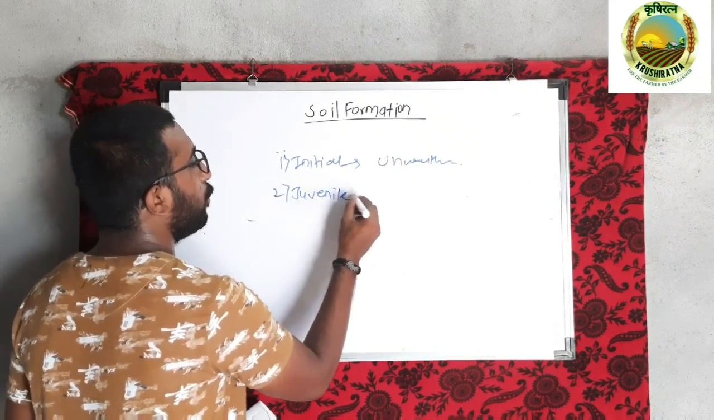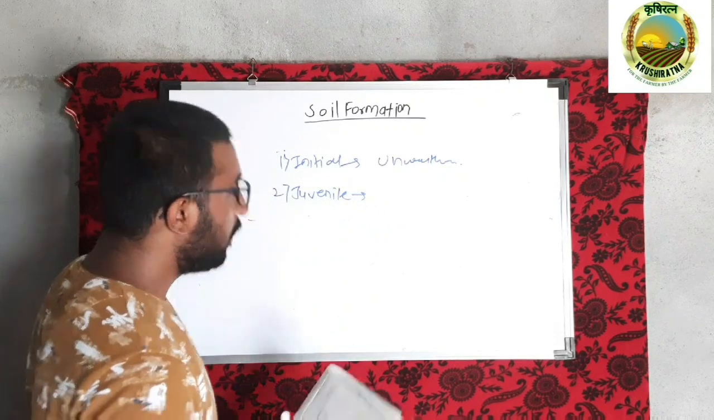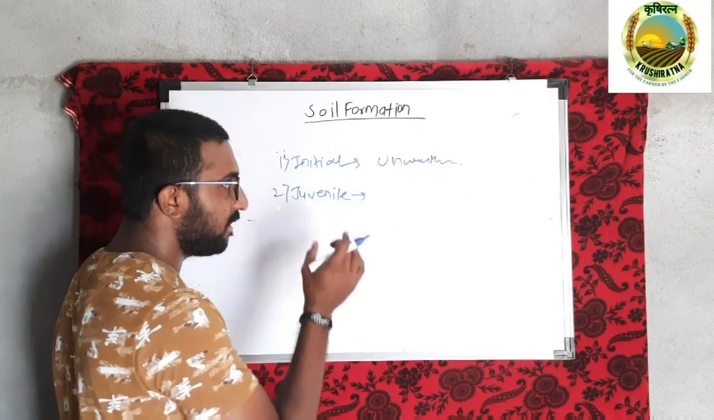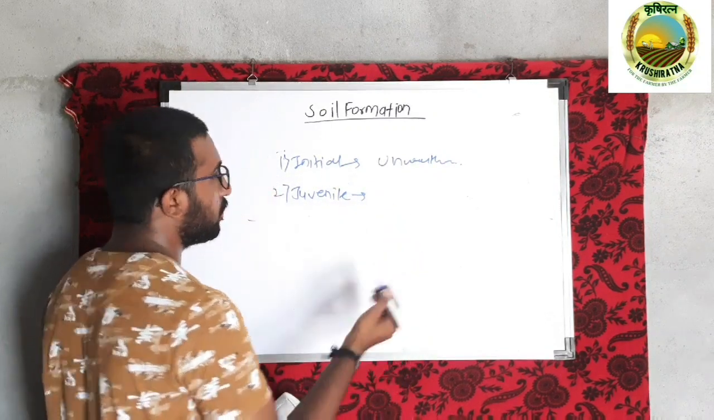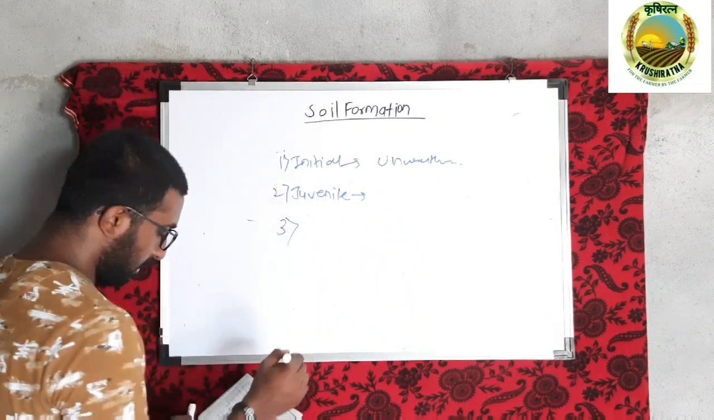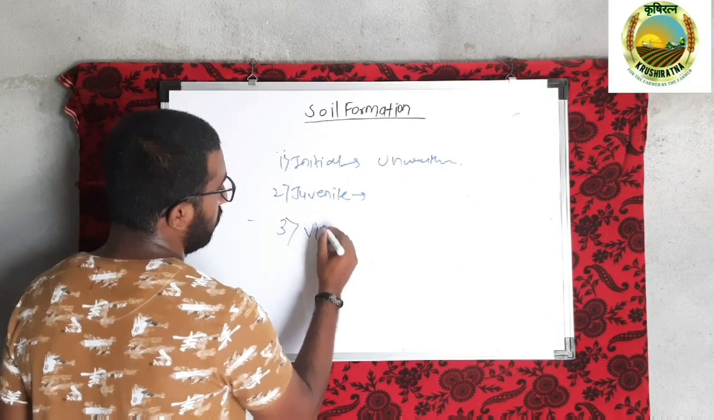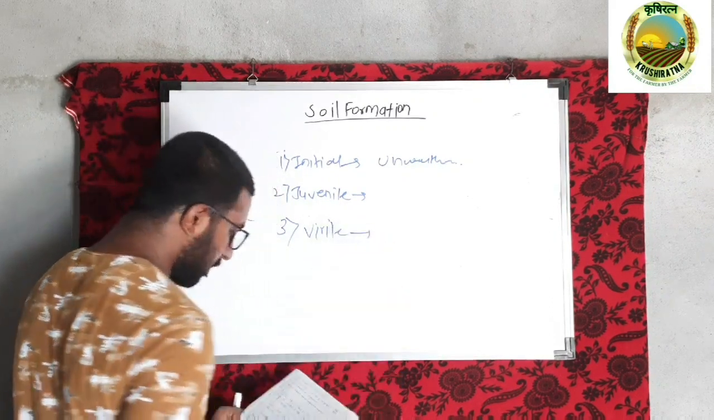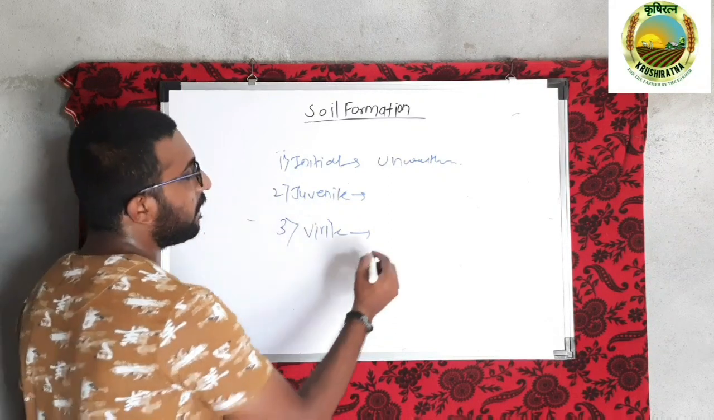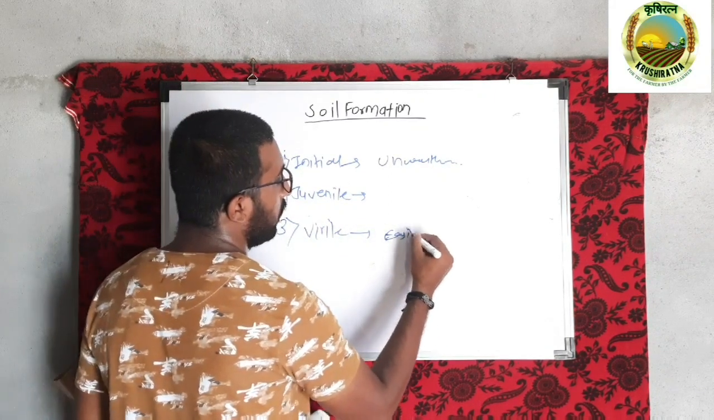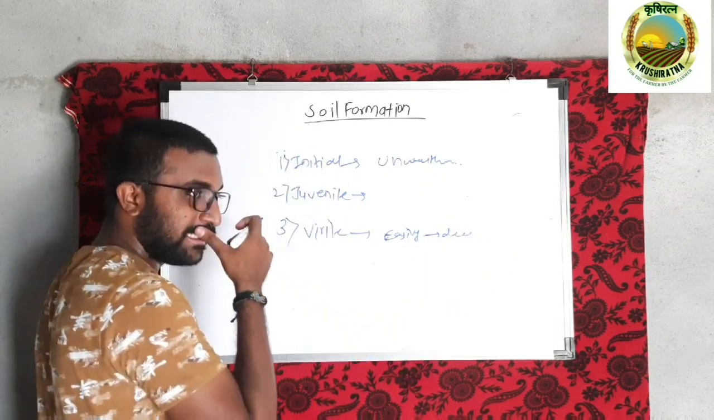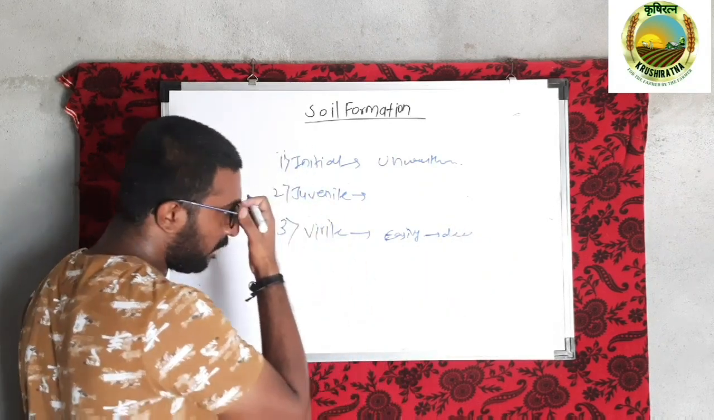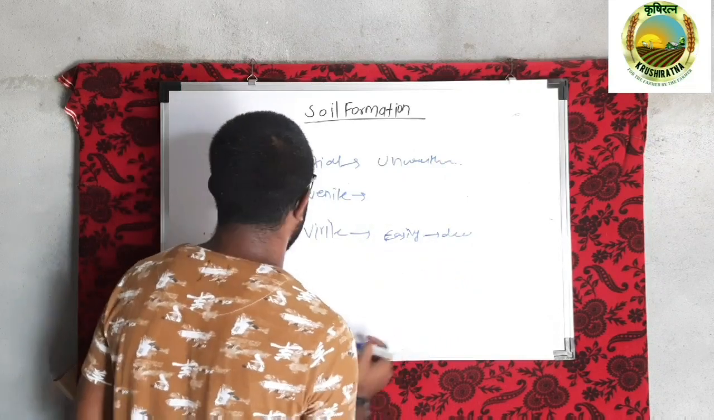Okay. Second stage is juvenile. In juvenile stage, weathering has started, but still some of the minerals have not been decomposed. Okay. Now the third stage, that is the virile stage. Okay. In virile stage of weathering, easily weatherable minerals are decomposed quickly, and some minerals which are resistant to weathering are still in their original form.